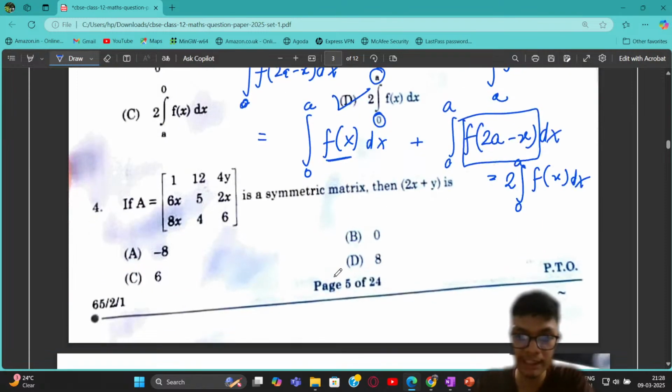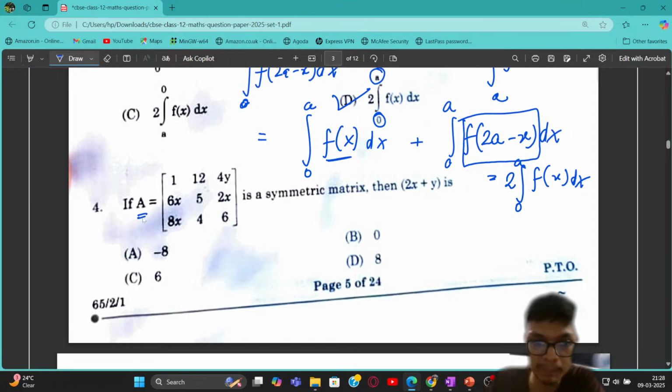So let's now move to the next problem. The next problem is again a simple problem that I've already discussed in the last class. If you go to the last class, in the top 10 important questions I've already discussed, the symmetric matrix and skew symmetric matrix will be very important for your CBSE exam. So you can see that this question just came directly, right?